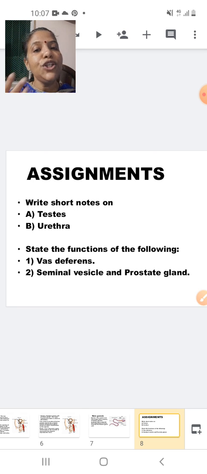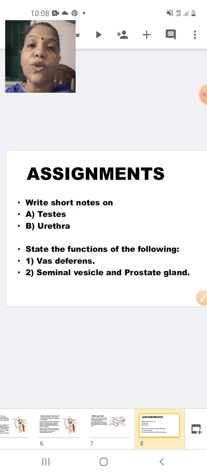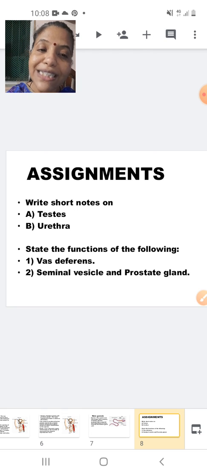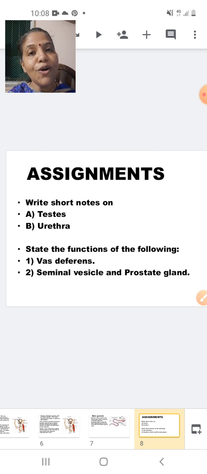Okay. State the function of vas deferens. All of you know the function of vas deferens. It will help in the transport of sperms from the testis to the urethra, and it will be released out to the outside by means of the urethra. Next is seminal vesicle and prostate gland. You know the seminal vesicle and the prostate gland are responsible for producing the male reproductive fluid, which is called the semen. The semen provides nourishment to the sperm. By taking up nourishment, the mobility of the sperm will be increased so that it can easily reach the ovum and fertilize it.